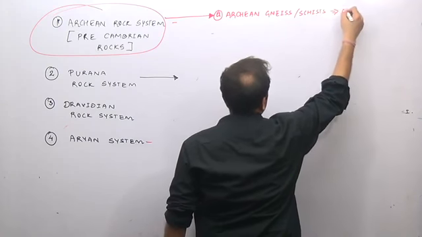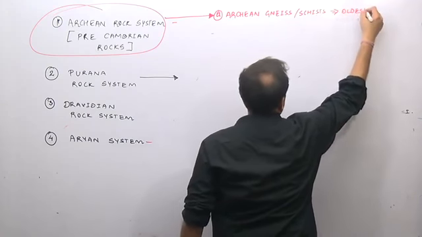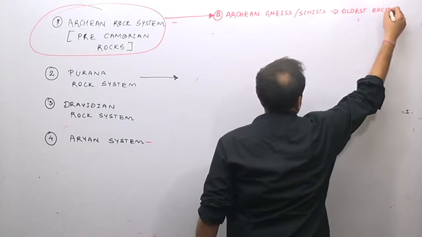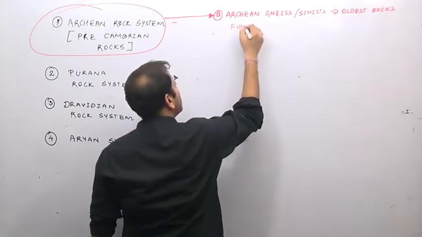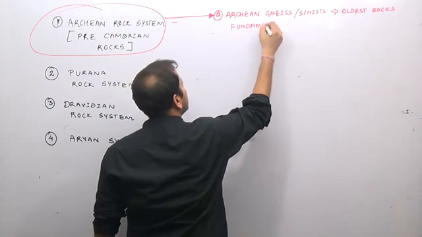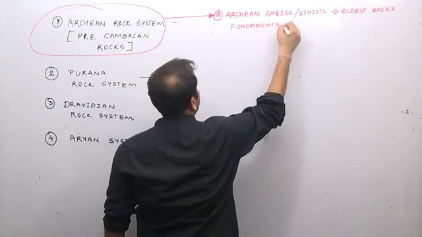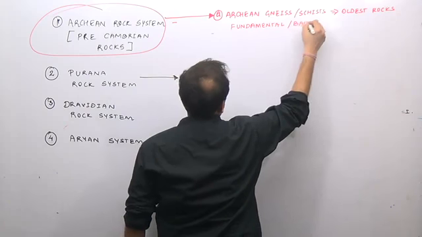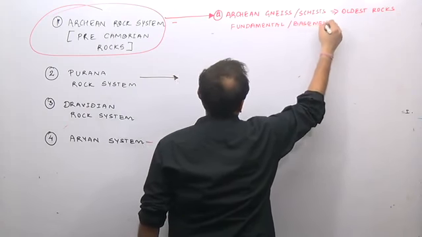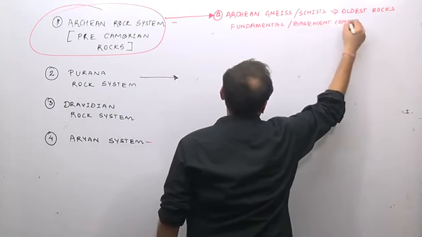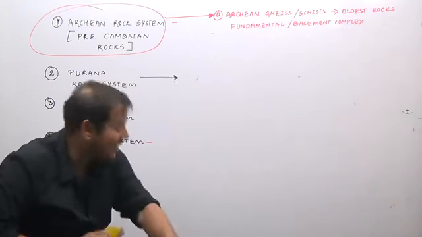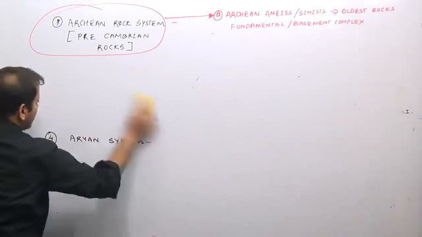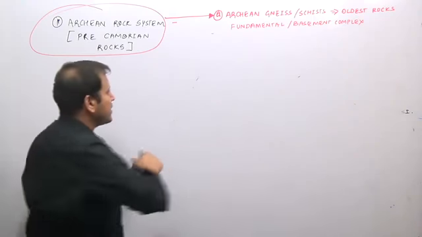These are the oldest rocks, and therefore they are known as a fundamental complex, or a basement complex. The second is the Dharwar sediments.